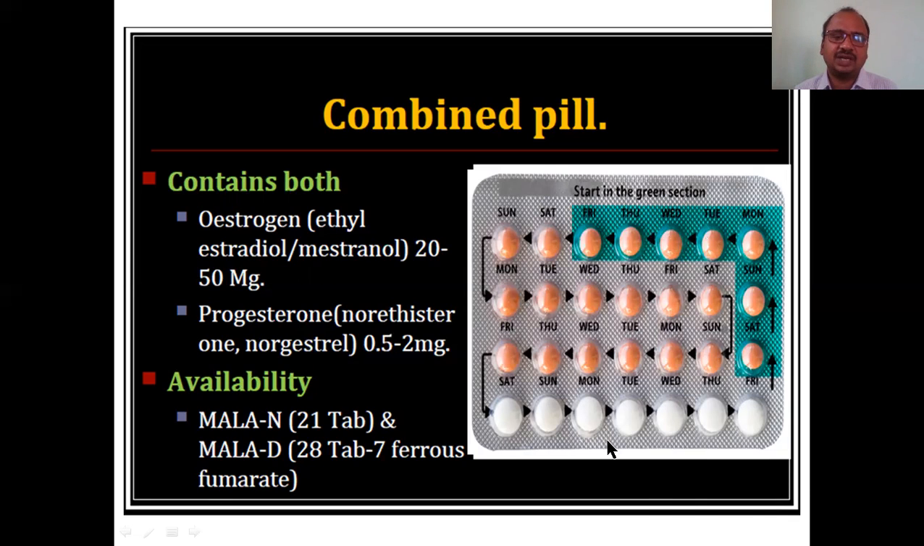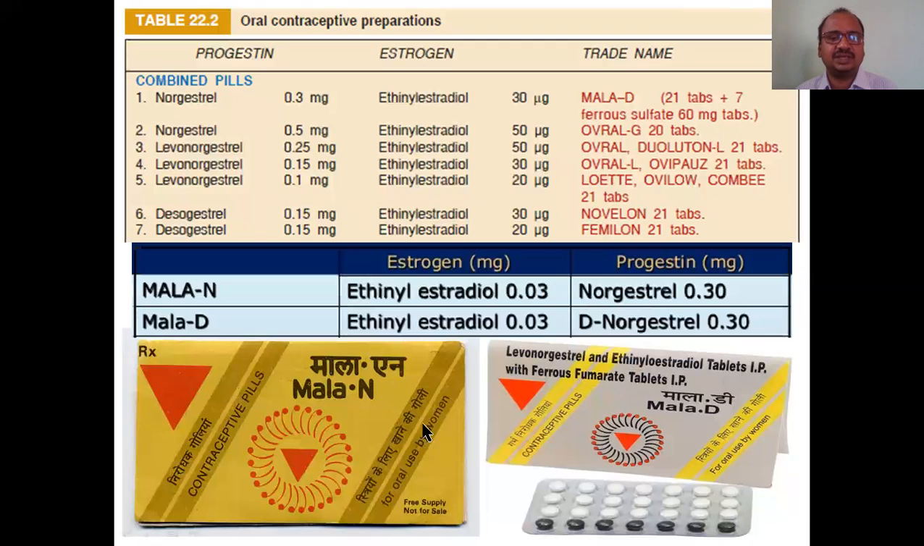Mala N and Mala D are also very popular. Mala N consists of 21 tablets. See here, this is Mala N, this is Mala D. It is 21 tablets like this. You can see 7 tablets in a row, 7 into 3. Only white color tablets are in Mala N, whereas Mala D also has black color tablets. 1, 2, 3, 4, 5, 6, 7: these contain ferrous fumarate. These 7 tablets do not contain hormones.